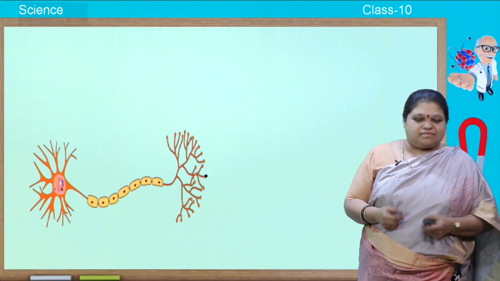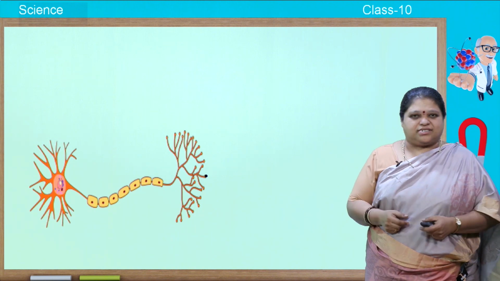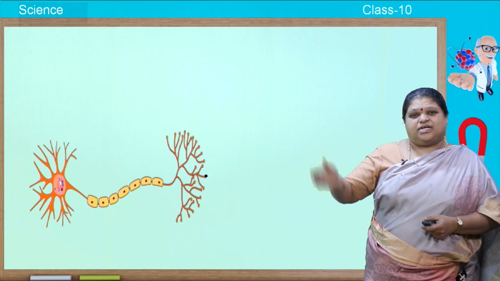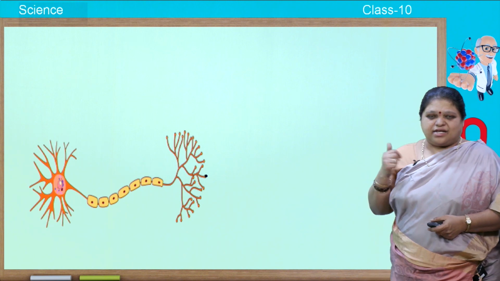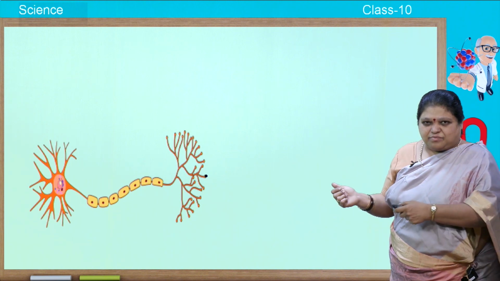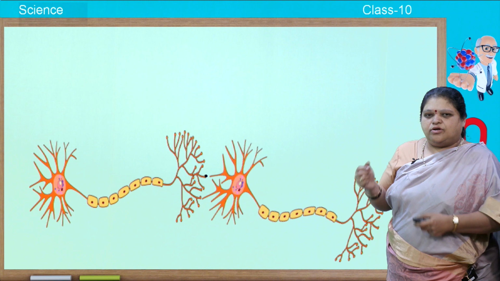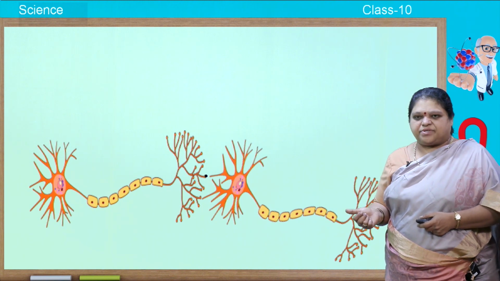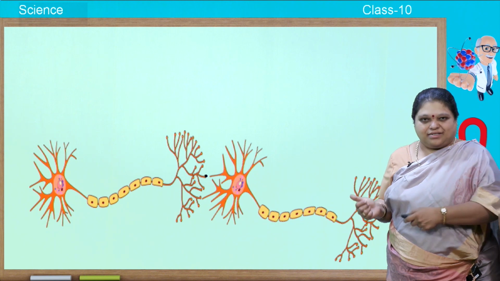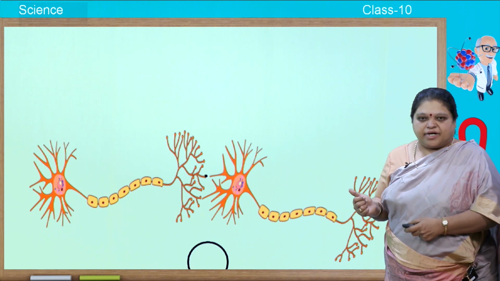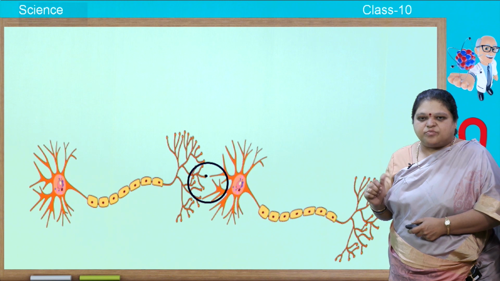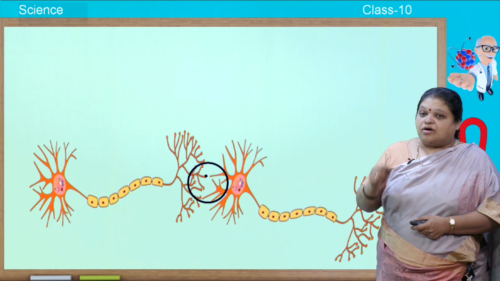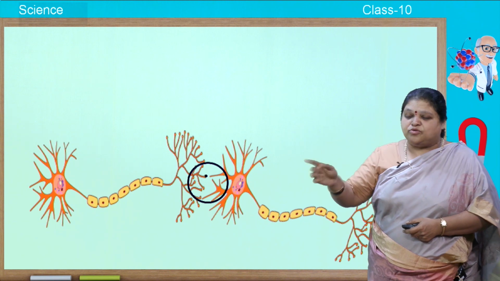Now, nervous system means there are several neurons in it. They are each connected with each other. Let us see how the connection is present. Here I have shown you a diagram of a neuron. You know how the impulse moves in that. Next to that, I have kept another neuron in the pictorial representation, but you can see that there is a small gap between the two neurons. So, how does the impulse move between them?